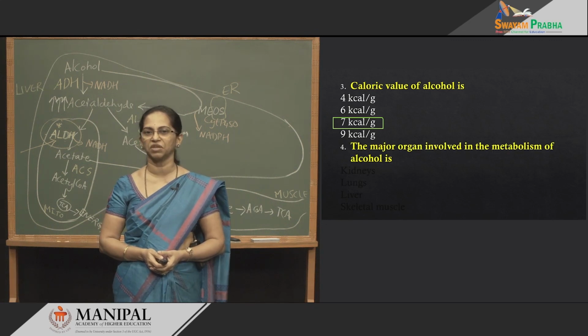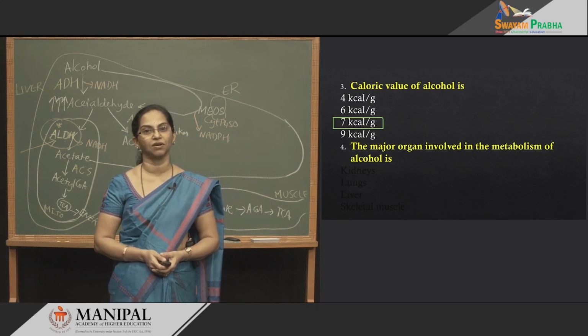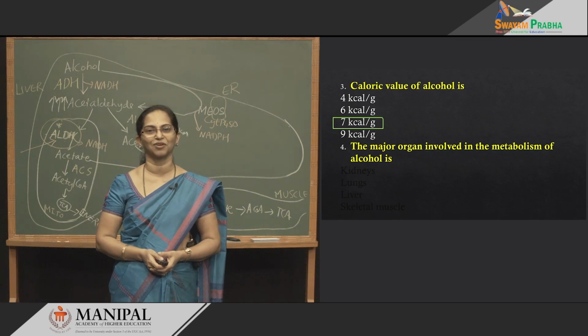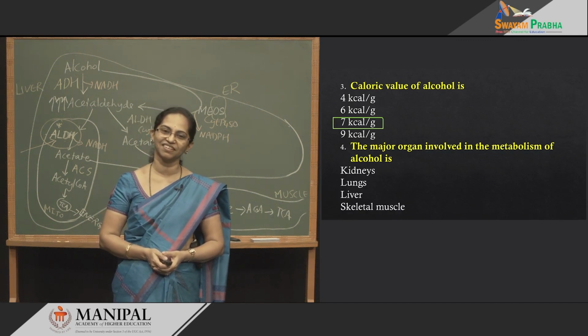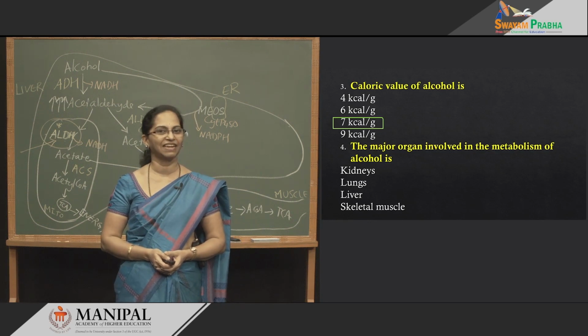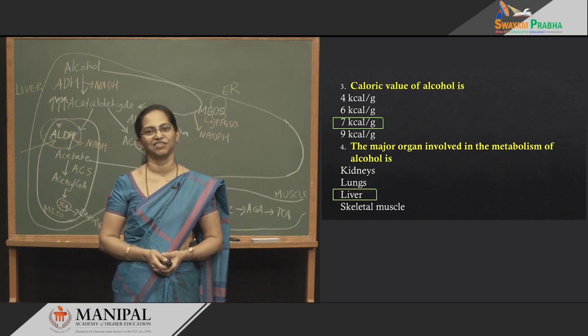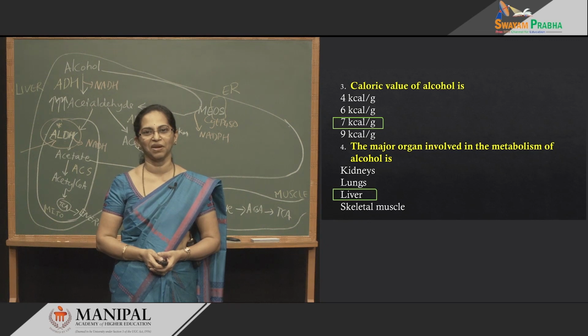And one final question, which is the major organ that handles alcohol metabolism? Is it kidneys, lungs, liver, skeletal muscle? Definitely it is the liver which handles the alcohol metabolism.